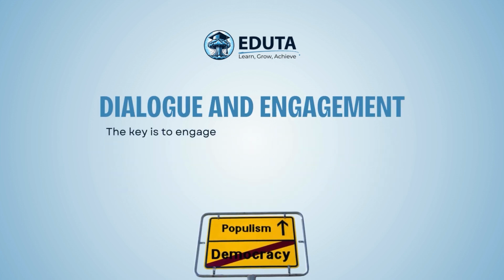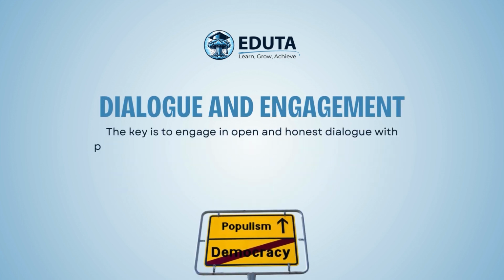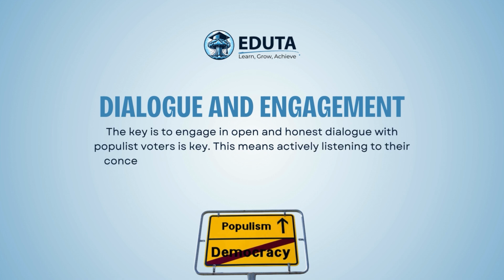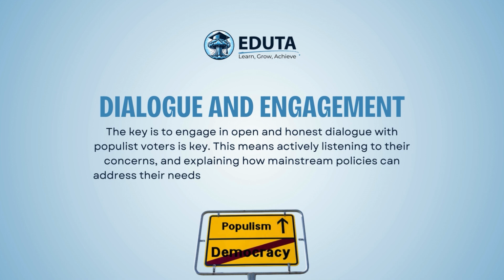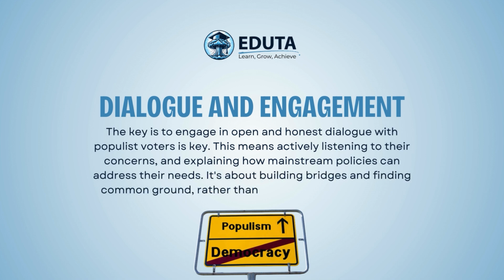Dialogue and engagement. The key is to engage in open and honest dialogue with populist voters. This means actively listening to their concerns and explaining how mainstream policies can address their needs. It's about building bridges and finding common ground rather than simply dismissing populist views as irrational or extremist.